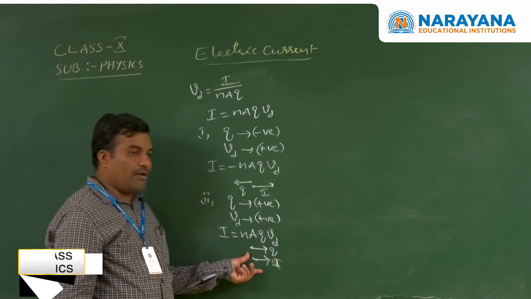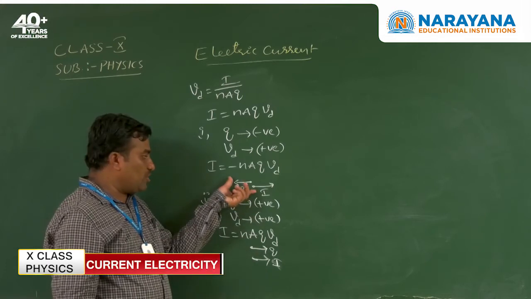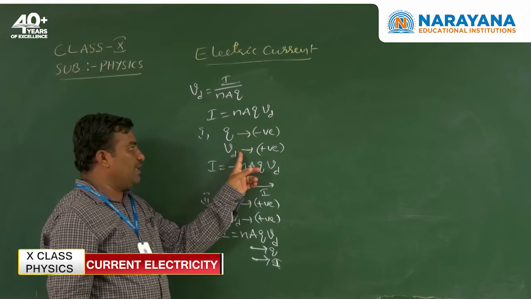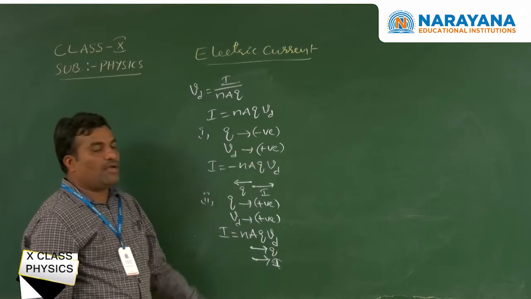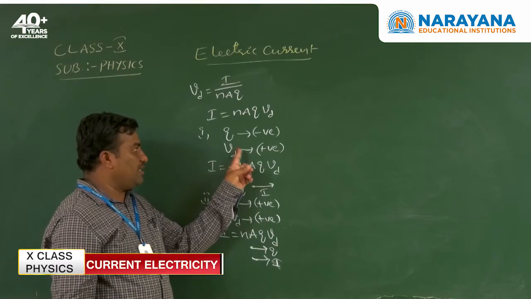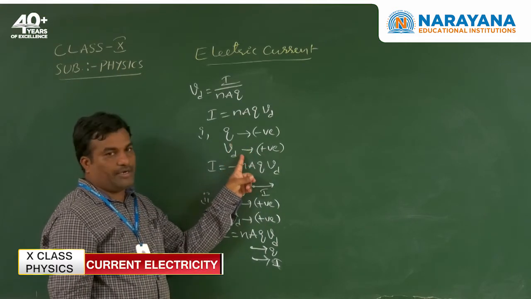Positive charge can give the positive current. Negative charge can give the negative current. So we observe that either the charge or the drift speed can decide the direction. Okay, so the electric current direction is decided by either charge or drift speed.